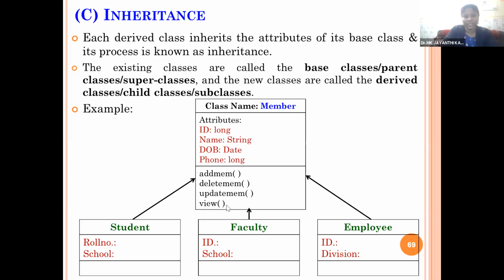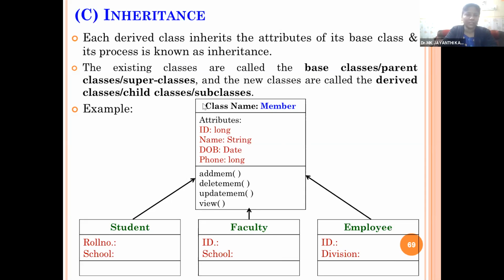And when you create an object called f and call f dot add member, the faculty data will be added. The same way, if you create an object called employee e and call e dot add member, the employee's data will be added. So we have a base class called member. From the base class or parent class, we are creating the derived classes called student, faculty and employee. So each derived class inherits the attributes of its base class, and this process is known as inheritance.